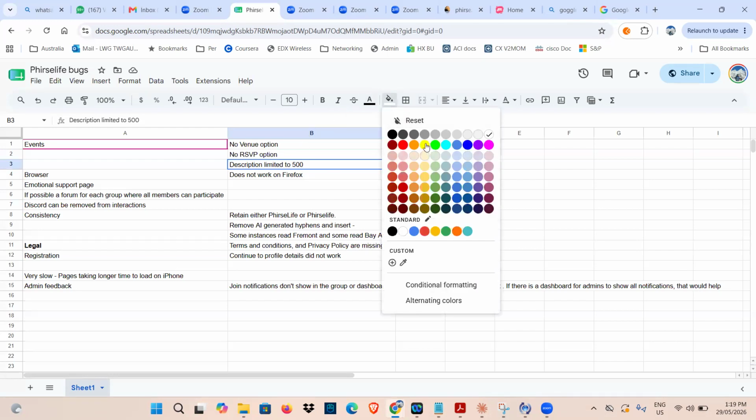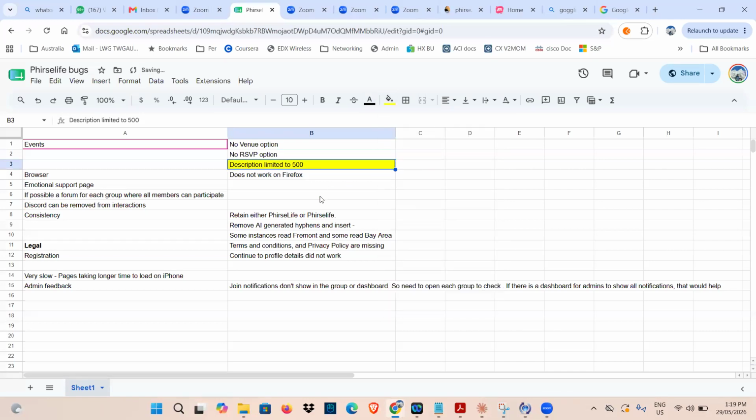Jayanti, that's probably something. Highlight this one. It does not work for Firefox. This part I don't really know. Some people complain about Firefox, but I would not think it's super important. Not too many people use Firefox. Do you want to put which is more urgent versus something else? Yeah, I'll probably categorize that.